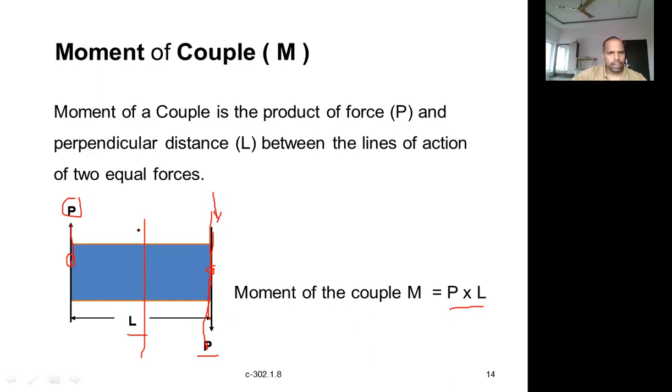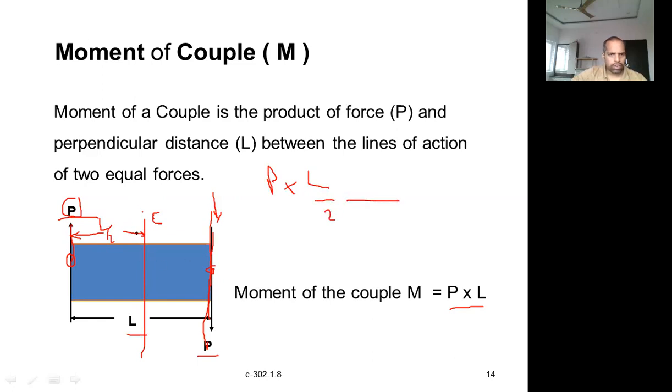Right? So let us say the midpoint between these two you want to calculate. That is nothing but L by 2. So L by 2 distance if you want to calculate. What is the moment due to this force at this point, let us say it is point C. About this point, if you want to calculate moment, so moment is equal to what? Force into perpendicular distance. What is the force? P. P into L by 2.